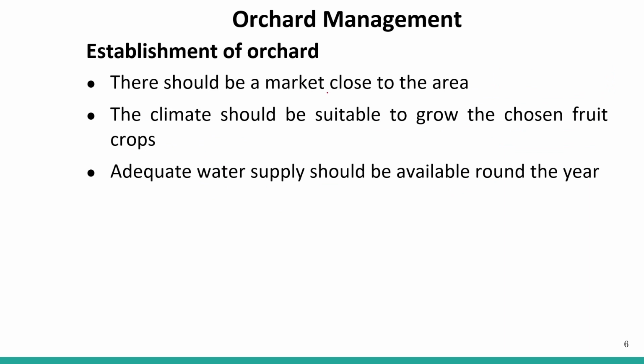There should be a market close to the area. The market where we are going to sell our fruits should not be very far away from our location, because if our orchard is far away from the market, then transporting all those fruits will be a great task.